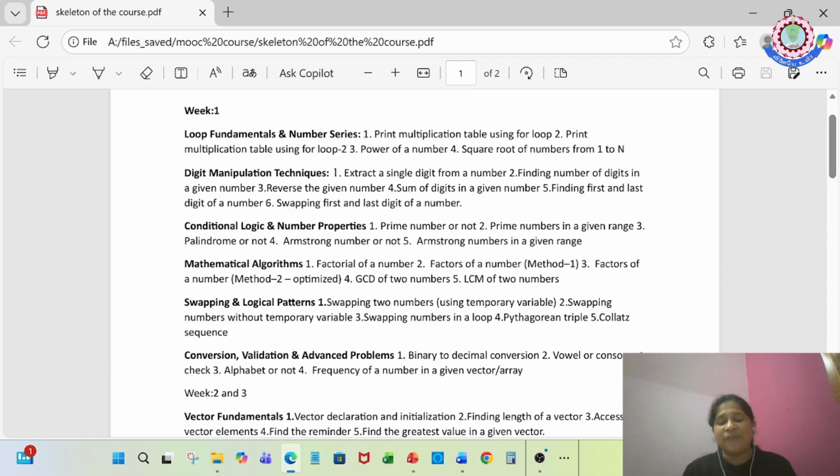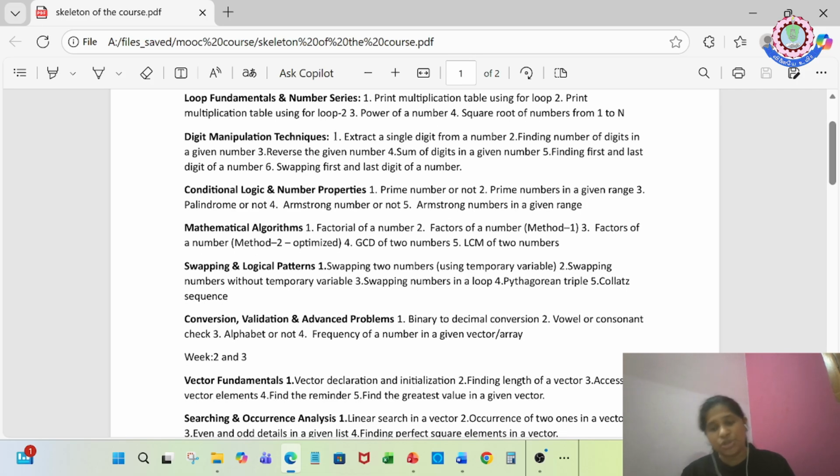And then you have binary to decimal conversion, vowel or consonant check, alphabet or not, and then frequency of a number in the given vector array. So this last section itself is a bit larger one. I'm just jumping suddenly into the vector, but don't worry, it will be easy. I'll be explaining each of the things step by step.